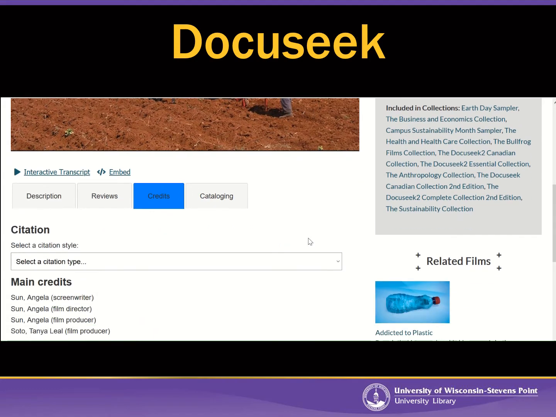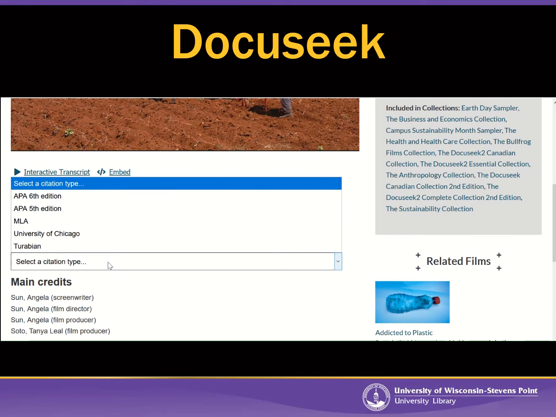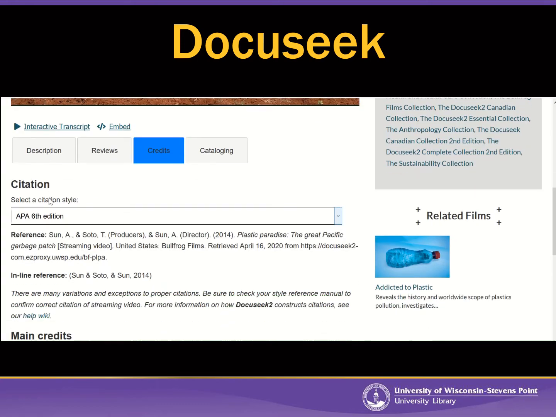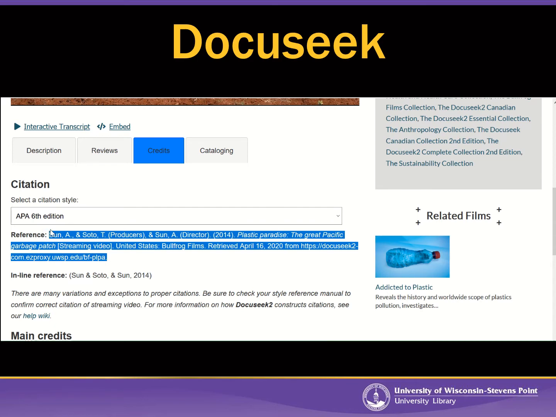Okay. And then the first option here is a pull-down menu to generate a citation. So I'm going to click on that pull-down menu. And then I'm just going to pick the first one here, APA 6th edition. And then DocuSeek gives me the citation, which I could then copy and paste into my bibliography.